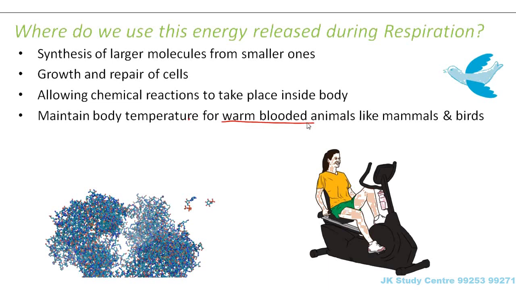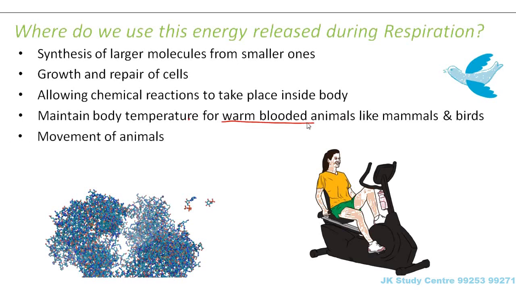That means they take on the temperature of the surroundings. If the surroundings are very cold, their body temperature is also very cold. If the surroundings are very hot, their body temperature is also very hot. So in order to maintain the body temperature, we need some energy. Some energy needs to be converted into heat energy. This energy is also supplied by respiration.